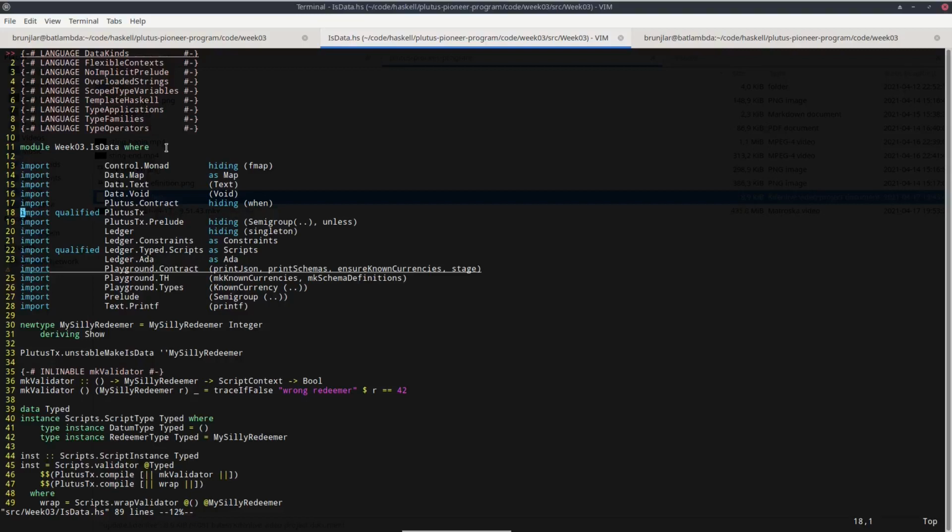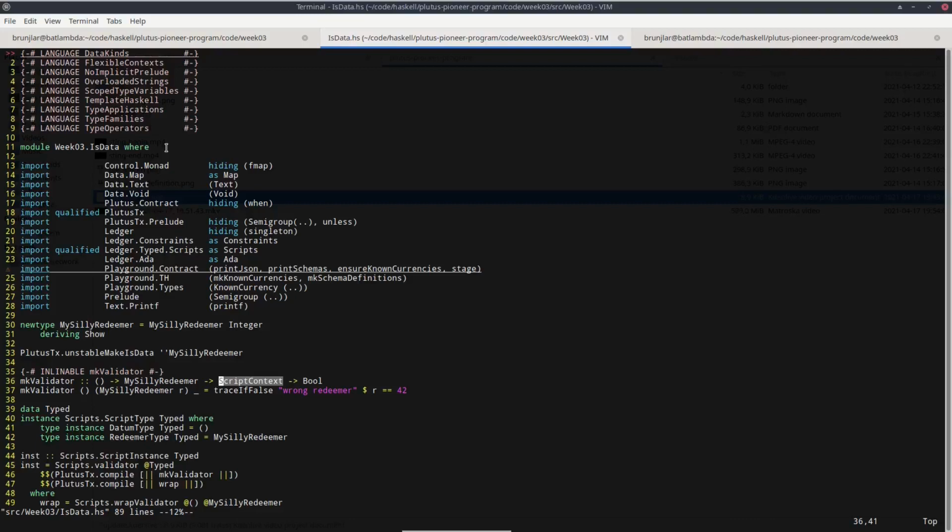So I basically just copy pasted the example from last week, the isData example, to this week, now using the new updated Plutus dependency. And the first difference is here in our makeValidator function. In the previous version, the third argument, the context, was called validator context, and this has now changed, and now it is called script context. Luckily, we haven't discussed this context at all in the previous lectures.